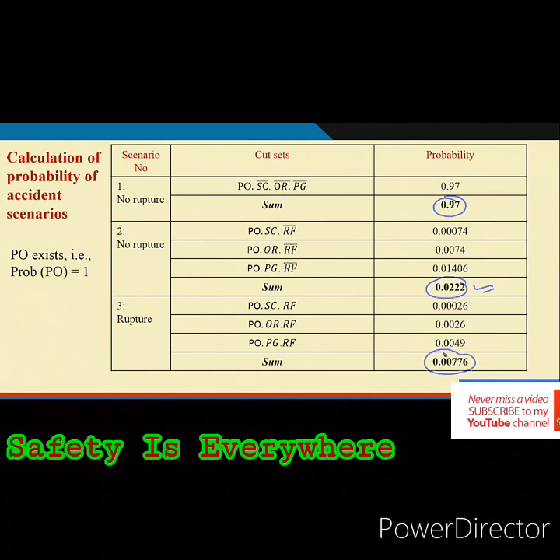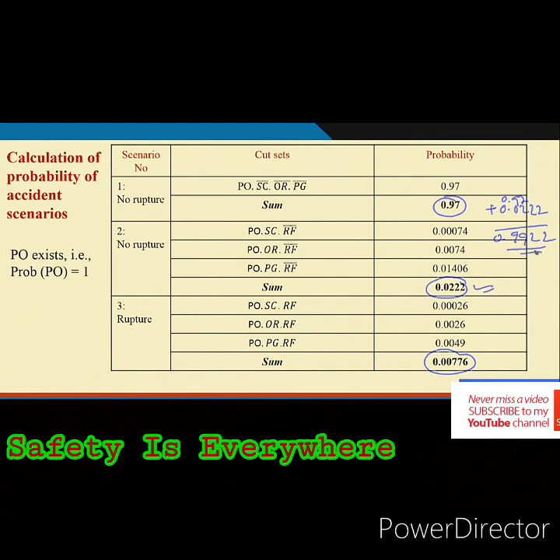Then in this case, for the pressure protection as well as the operator shutdown, or I can say the system configurations against PO existing, so that the tank rupture will not take place, it is 0.97 plus 0.0222. And here it is 0.97. So, how much is it? 0.9922.